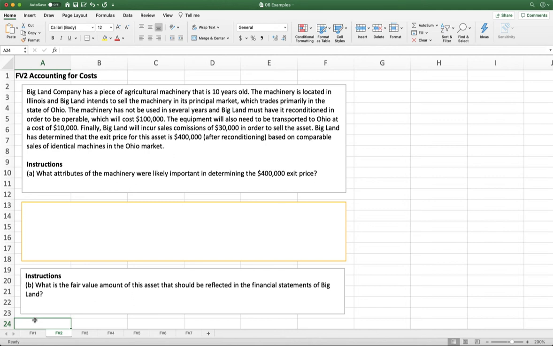Big Land has determined that the exit price of this asset is $400,000 after reconditioning, based on comparable sales of identical machines in the Ohio market. Okay, so the first thing they want us to do is determine some attributes of the machinery that were likely important in determining the $400,000 exit price. So let's think about it. Things that are going to be important. What does this machine do? So the fact that it's used for agricultural purposes.